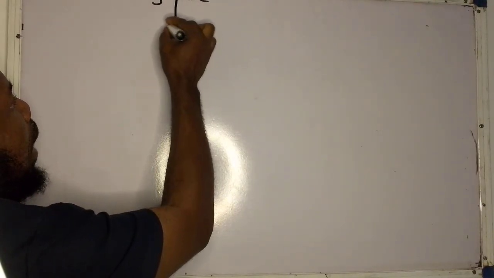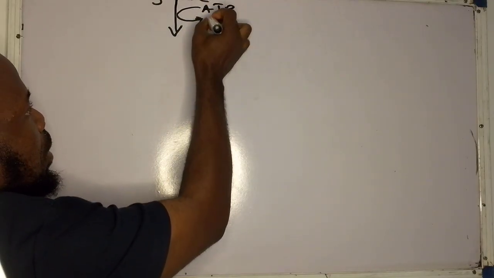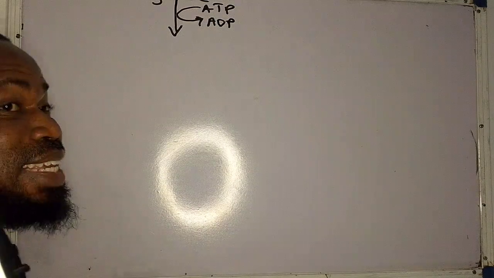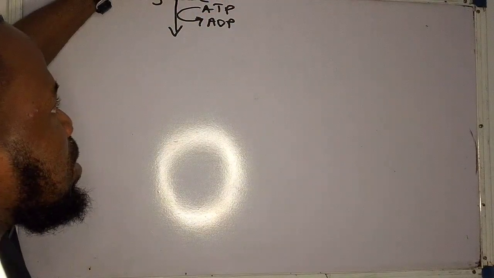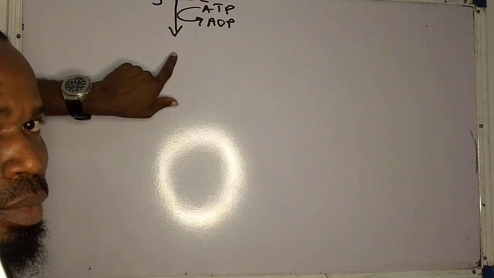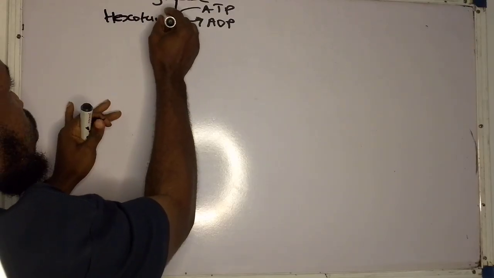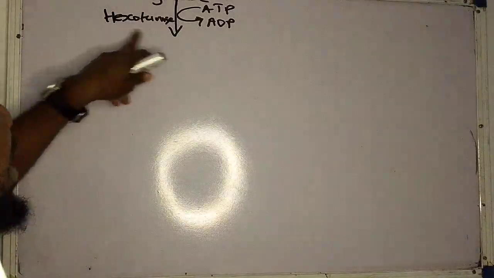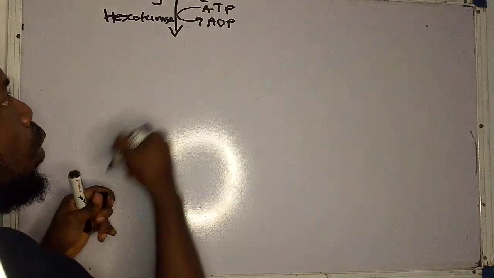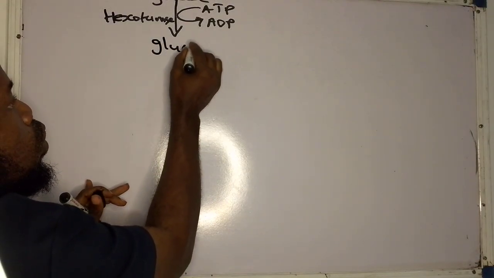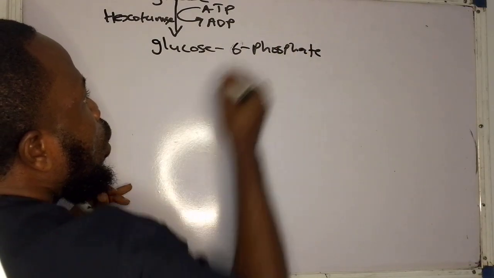Now the first step of glycolysis is the what? Is the phosphorylation of what? Of glucose with what? ATP. Now I need to generate ATP, but in generating ATP, I need ATP to generate ATP. So in the first step of glycolysis, the glucose is phosphorylated with the help of an enzyme known as hexokinase. Now, hexokinase is the enzyme that phosphorylates glucose. Now, if this glucose is phosphorylated, look at what will happen. It will now give me what? Glucose 6 phosphate. So glucose 6 phosphate.